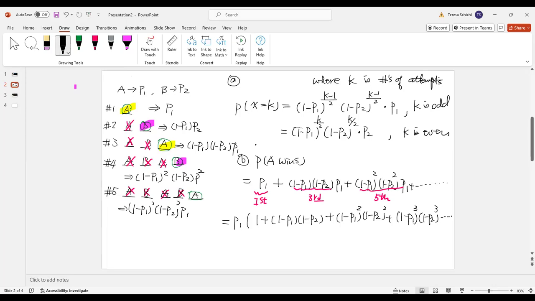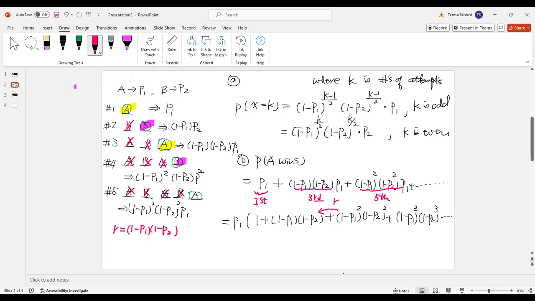Okay, so now if you take a look at the inside here, this is a geometric series, right? This is an infinite geometric series. And for the geometric series, what is the R here? For this geometric series, R is (1 minus P1) times (1 minus P2).